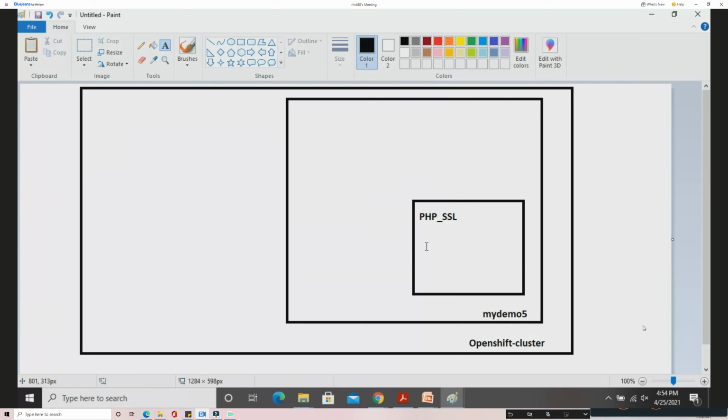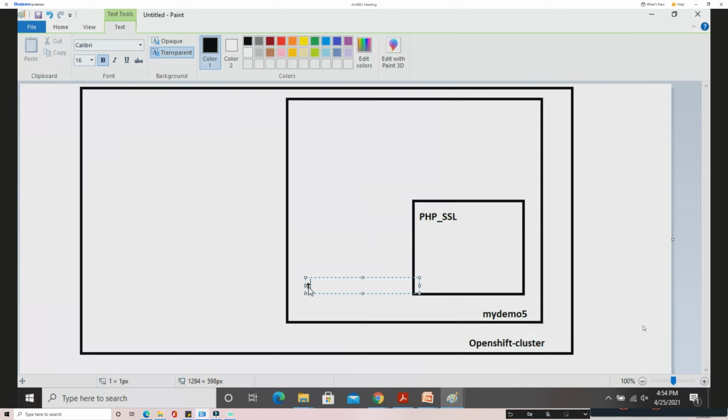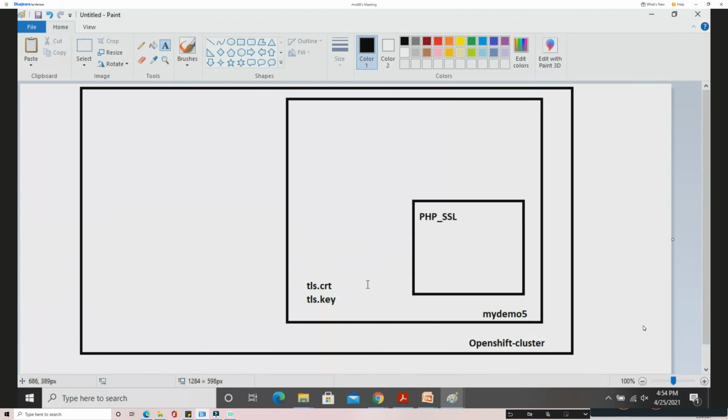The first thing I require before I deploy the application is the TLS certificate and key. So I need to generate the TLS certificate and the TLS key inside this project, because I require this inside that application. This will be the first step: we have to generate the certificate and key. Once you have generated this, you will be injecting this into the application. Later on, you will generate this as a secret, and later on, you are going to inject this into the application.